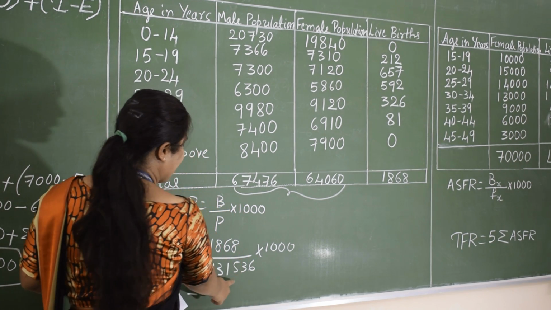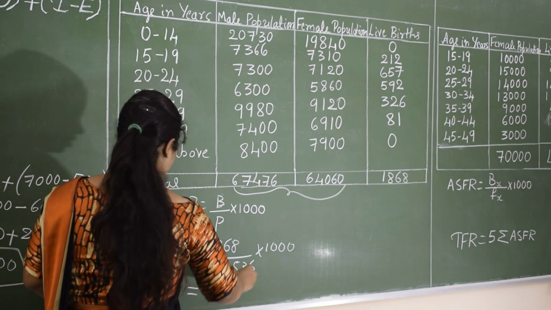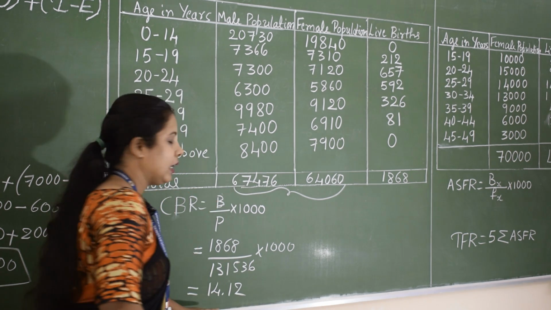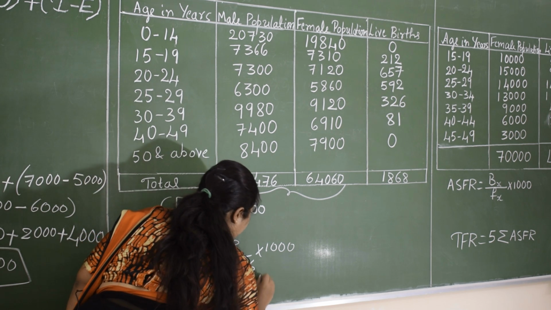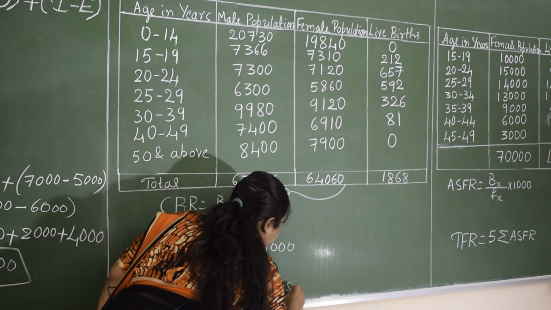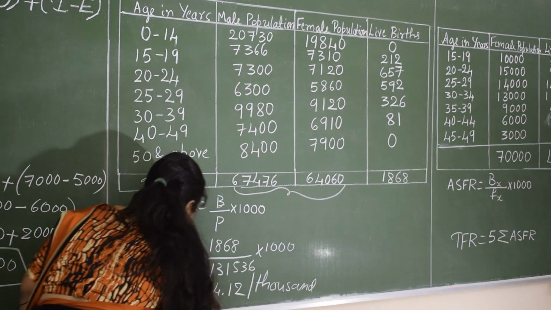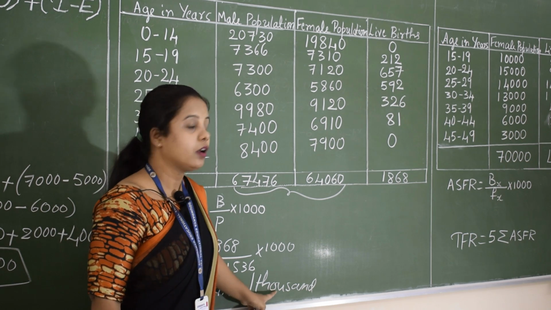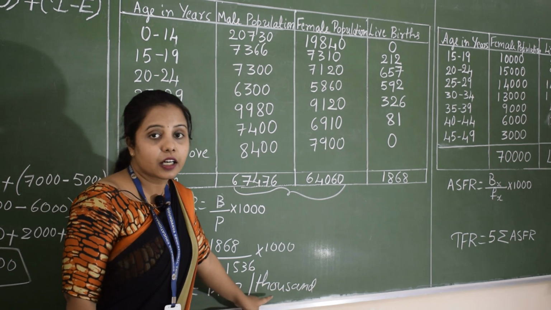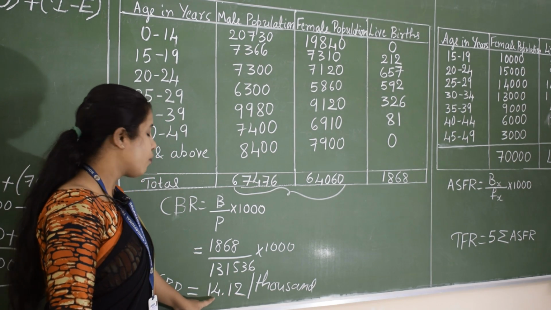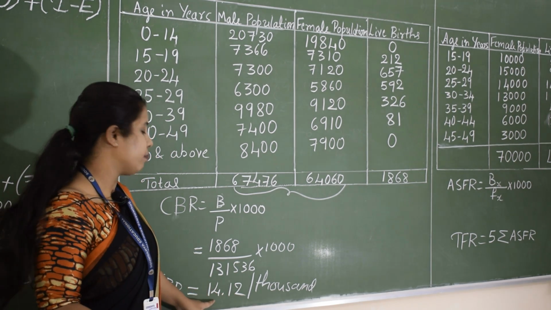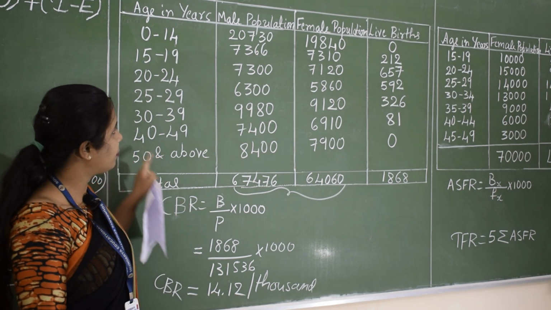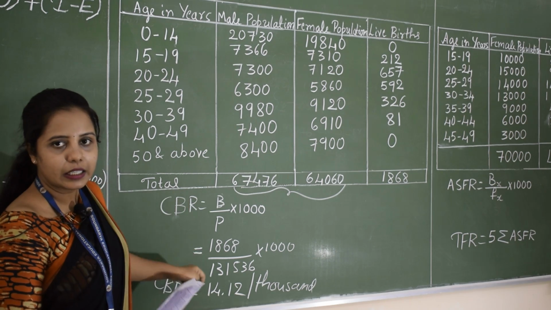So after dividing this and multiplying by 1000, we will get 14.12. In this we have to write per 1000. So the CBR value is 14.12 per 1000. That means for every 1000 individuals there are 14 newborn babies. So this represents the growth of that particular population given in the data.